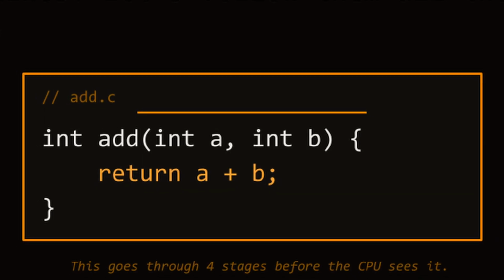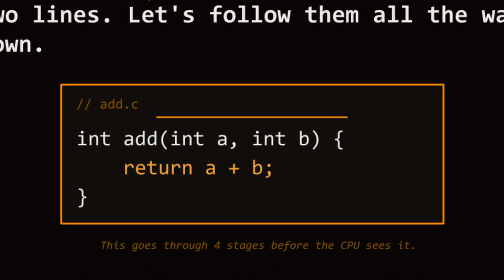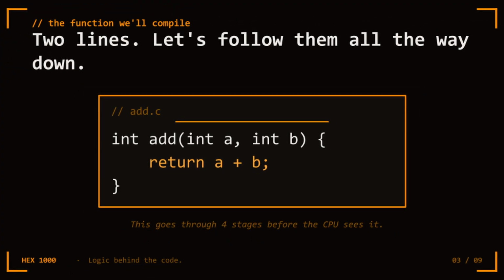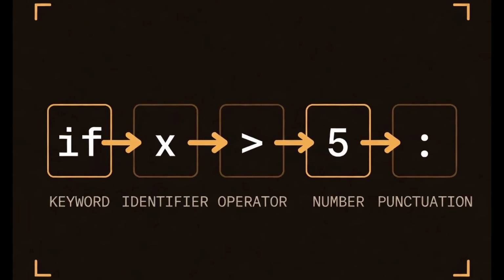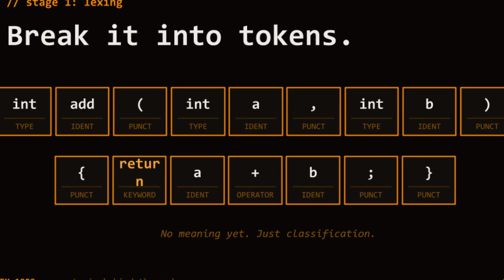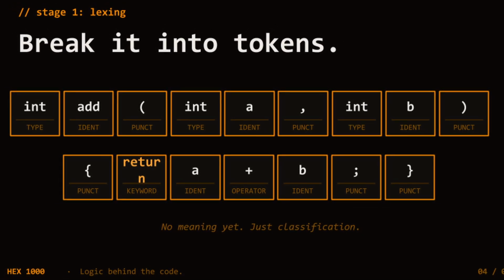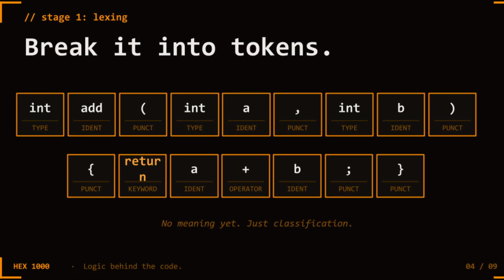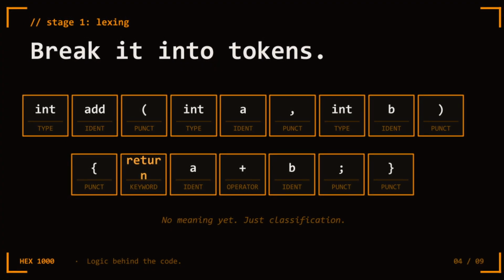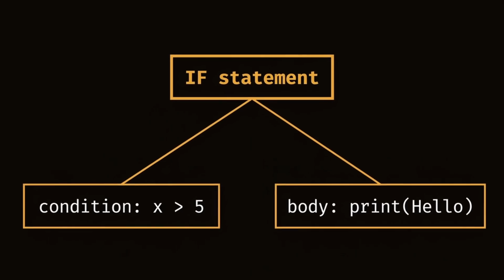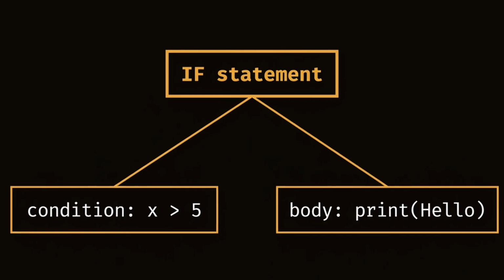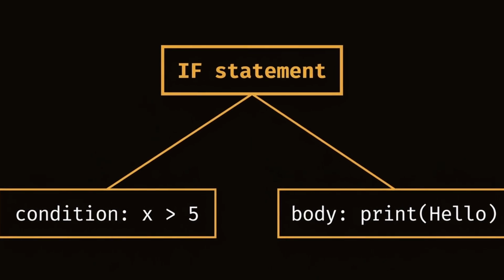Let me make this concrete. You write a function in C, 2 lines, that adds 2 numbers. You run it through GCC. What actually happens? First, GCC lexes it. Your function becomes a stream of tokens: int, add, open paren, int, a, comma, int, b, close paren. Each one tagged and classified. Then GCC parses it, builds the AST, and understands that this is a function that takes 2 integers, adds them, and returns the result. Not just characters, meaning.